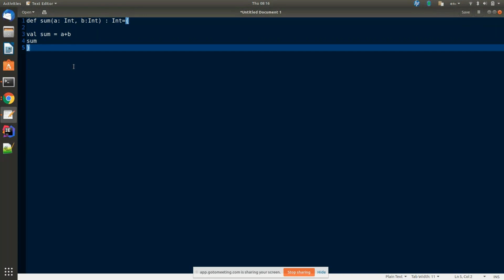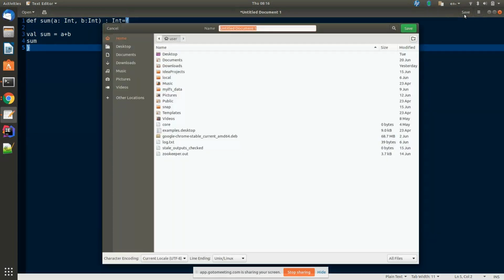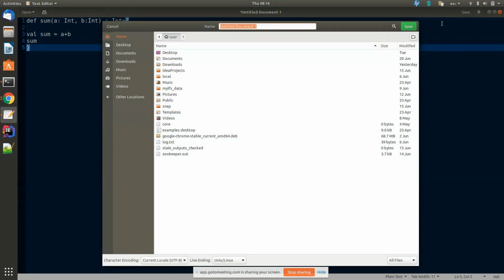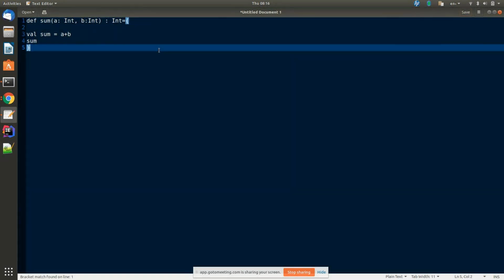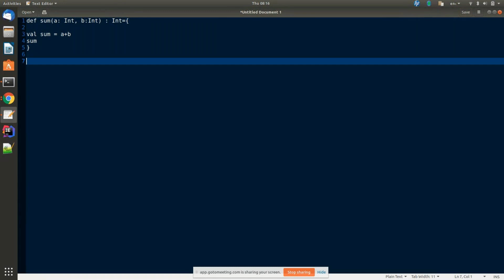Do I need sum equal to sum? Save it? No need to save. Write one more function. Def sum with index. You need to pass two parameters, right?